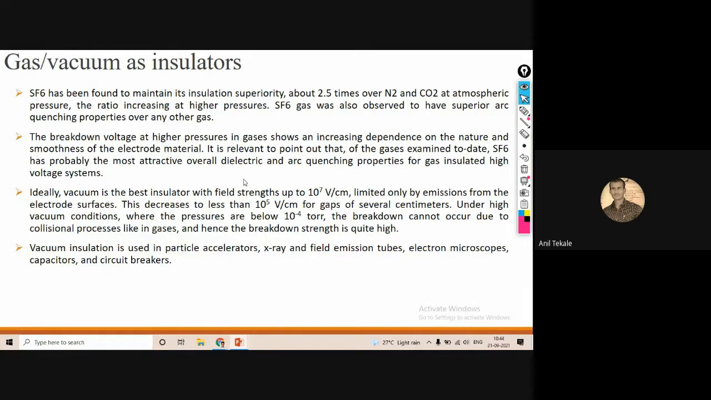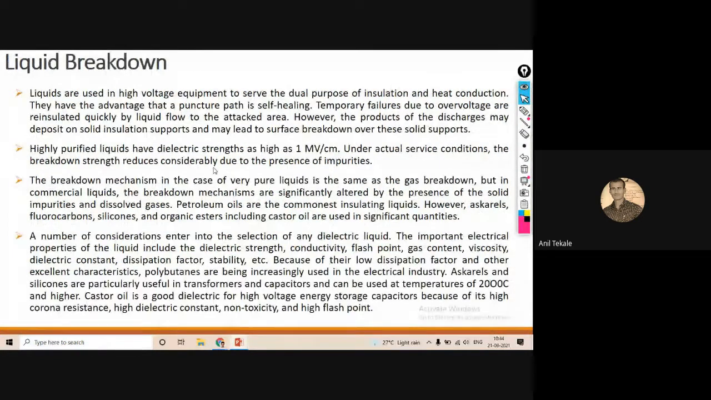Then the next part is about liquid breakdown. As we know, liquid is also used as an insulator. You can see in transformers there is oil. This oil is nothing but a liquid. As we know, the transformer is a high voltage equipment, and whatever liquid is used there, can you tell me why oil is used in a transformer? Who will tell me why oil is used in a transformer?